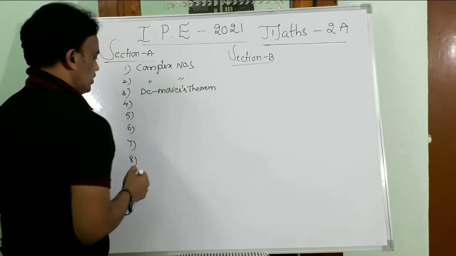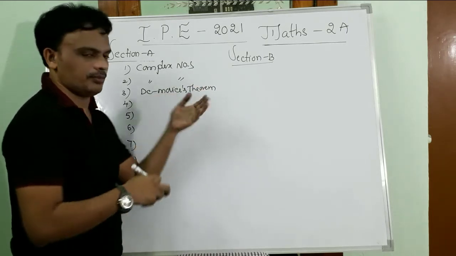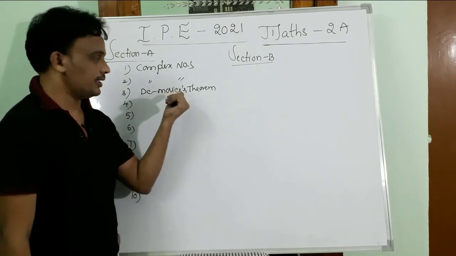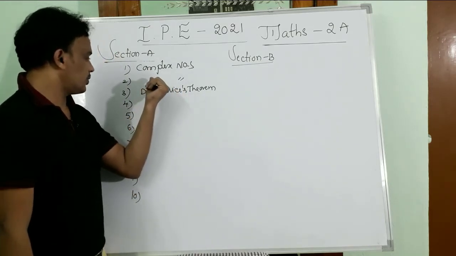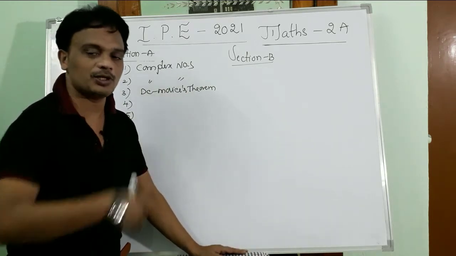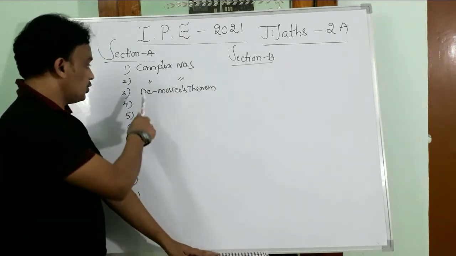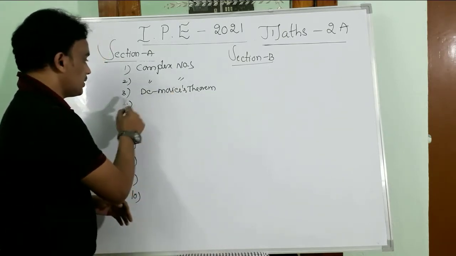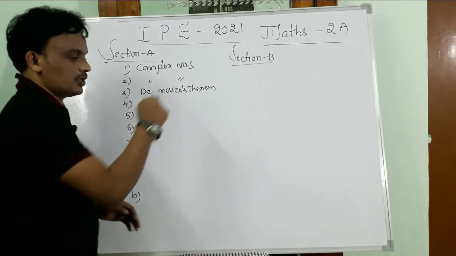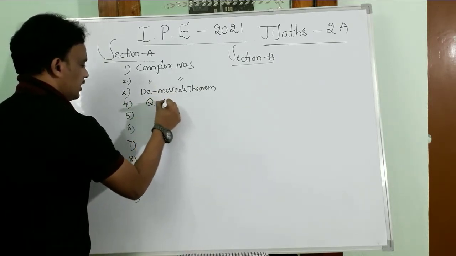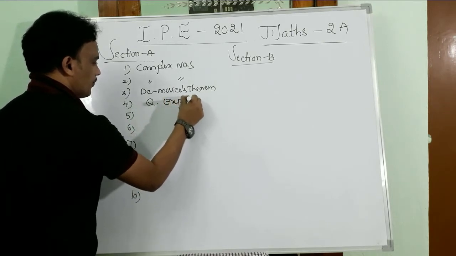From De Moivre's theorem, the problems we may get are generally based on problems like iota, in terms of i. Or else, from the second or third question, transforming the complex number into polar or amplitude form, or cube roots of unity. We may get questions from the cube roots of unity from De Moivre's theorem, so there may be a chance for the third question. Coming to the fourth question, quadratic expressions.